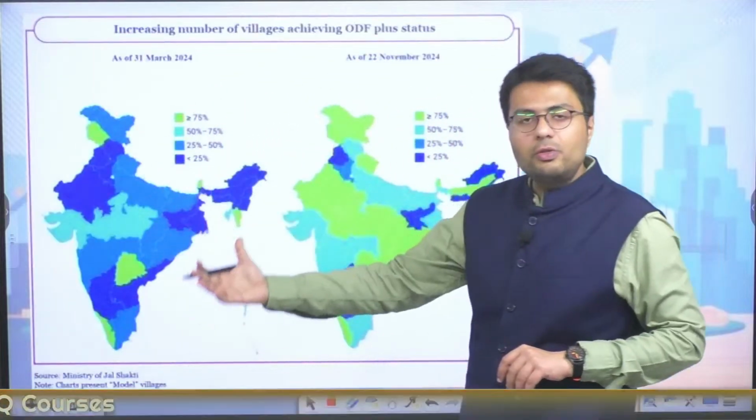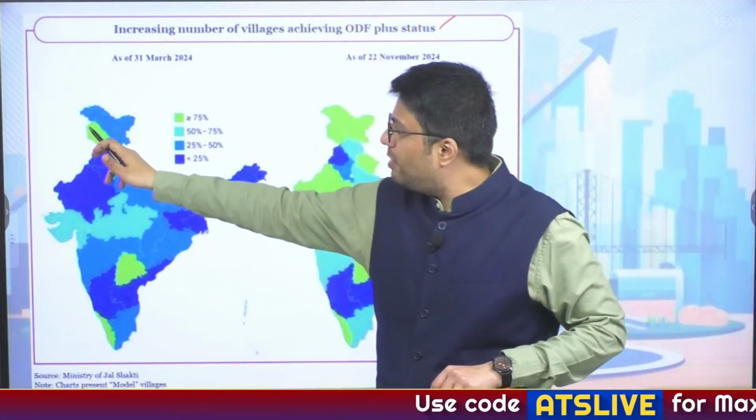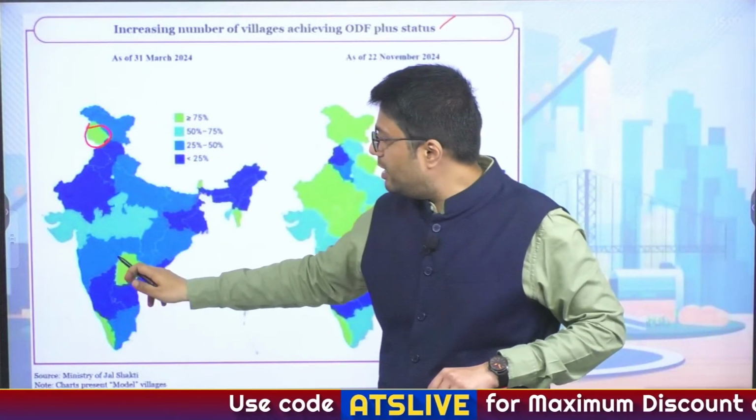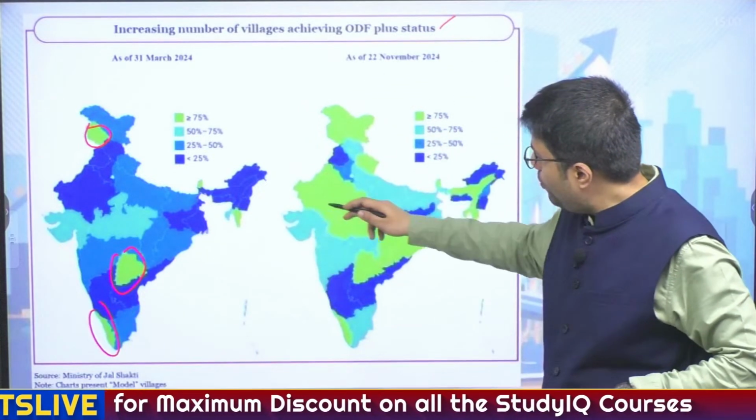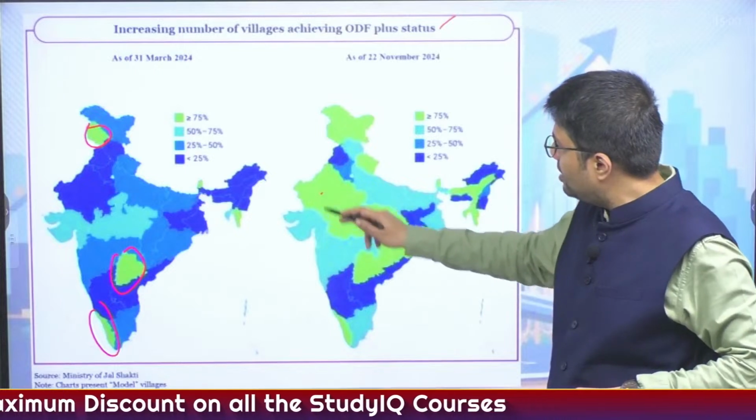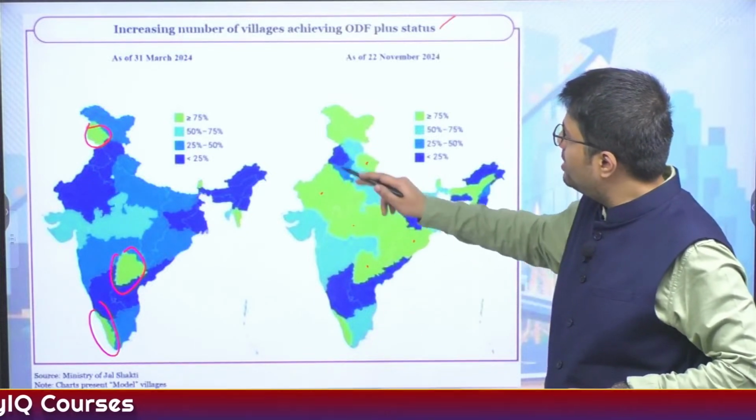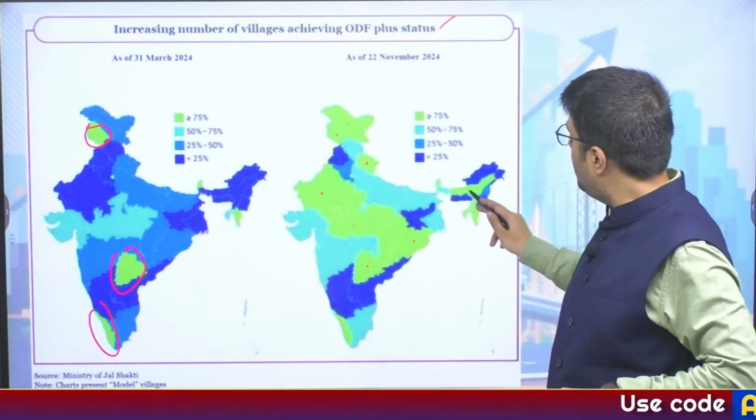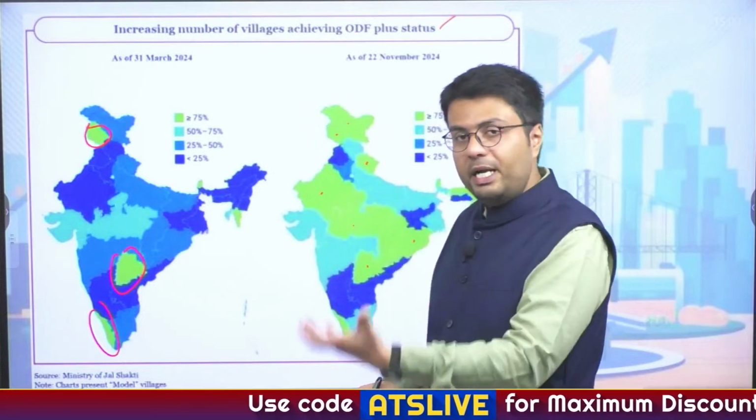Whereas the number of villages which have become ODF plus here was earlier lesser, as most of the villages were in Jammu and Kashmir, Telangana as well as Kerala. Now this has improved to many parts of the Hindi heartland here, Rajasthan, Madhya Pradesh, Chhattisgarh, Odisha, Telangana as well as Himachal, Ladakh, Jammu Kashmir, Assam, etc. All of these states now have become ODF plus states, complete ODF plus states.